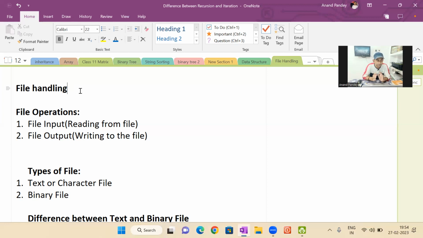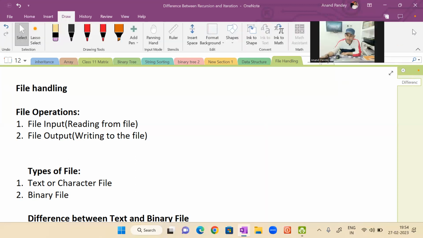So this topic is related to creating a file, writing the data into the file and reading the data from the file. These two operations we are going to perform on the file. Through programming we will create a file, type something in that file, and then read what is already typed. This process we are going to perform in this file handling topic. I hope the things are clear.